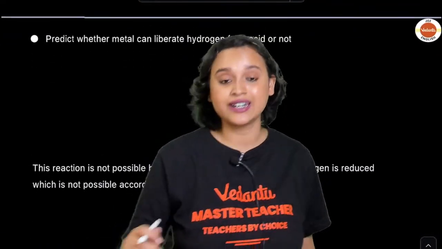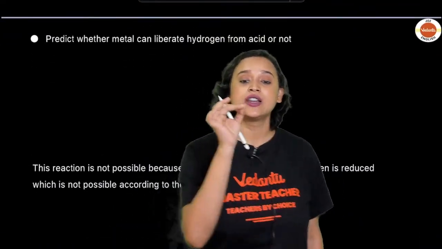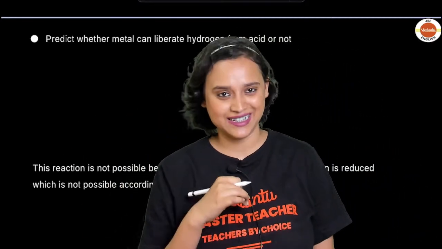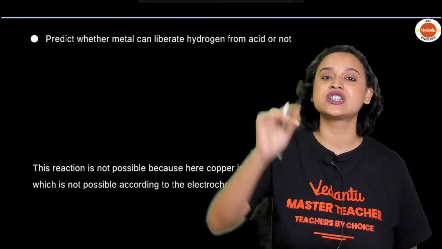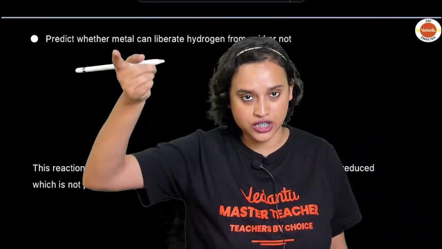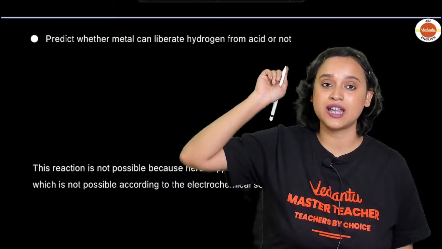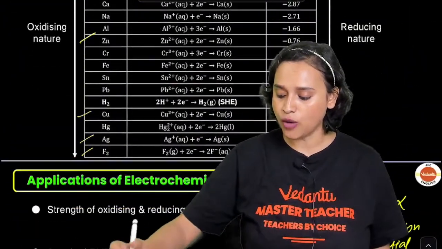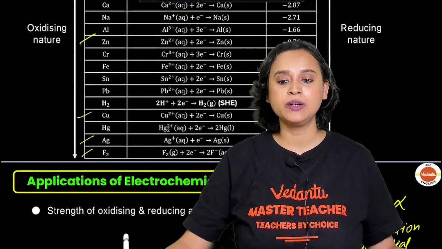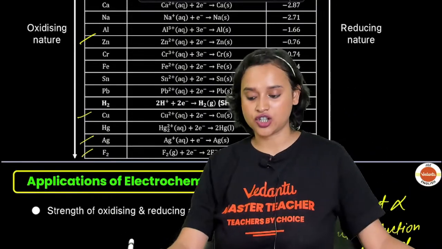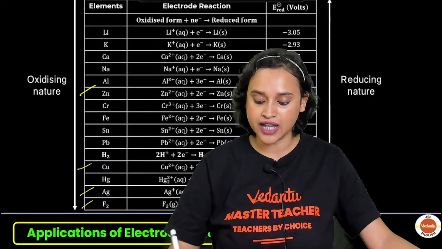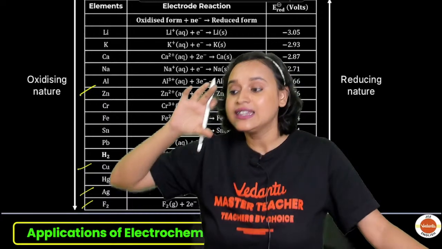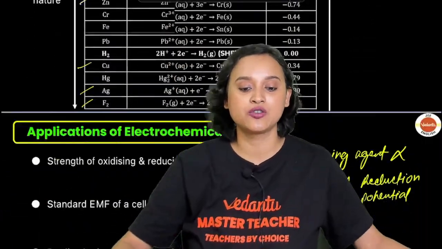There is one more thing that it can do. It can also tell you which metal can liberate hydrogen from acid. Only those metals which have a negative reduction potential can liberate hydrogen from acid. That means copper will not be able to, because copper has a positive reduction potential. Those which are negative, that means those above hydrogen in the electrochemical series, can liberate hydrogen gas.